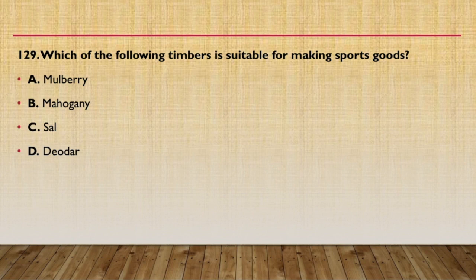Next question, which of the following timber is suitable for making sports goods? Mulberry, mahogany, sal or deodar? This is a very important question. Which kind of timber is responsible for what purpose, we have to memorize it. And this is a very important question, which one is used for making sports goods. The answer is mulberry. Always remember, mulberry is the type of timber which is used for making sports goods.